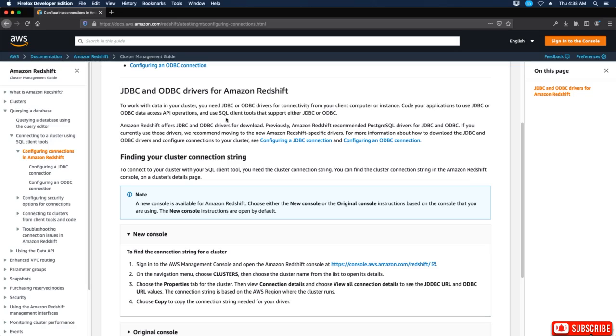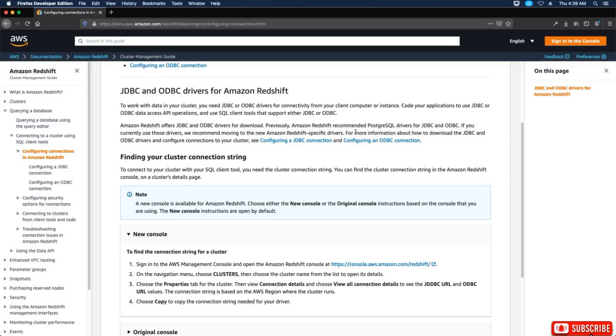Okay, so JDBC and ODBC drivers for Amazon Redshift. To work with data in your cluster, you need JDBC or ODBC drivers for connectivity from a client computer or instance. Code your applications to use JDBC or ODBC data access API operations and use SQL Client Tools that support either JDBC or ODBC. Amazon offers JDBC and ODBC drivers for download.